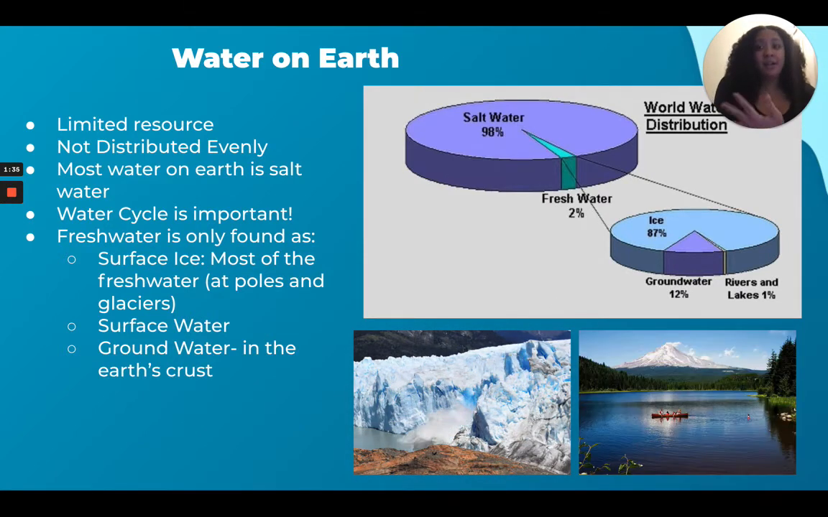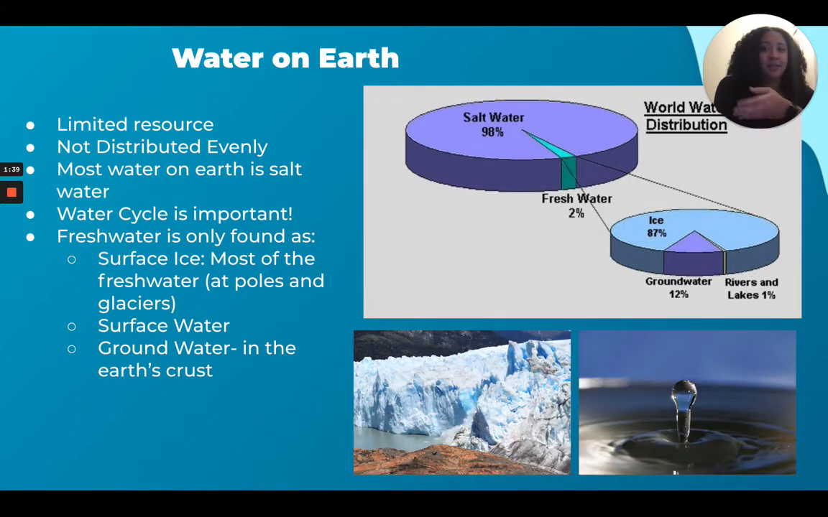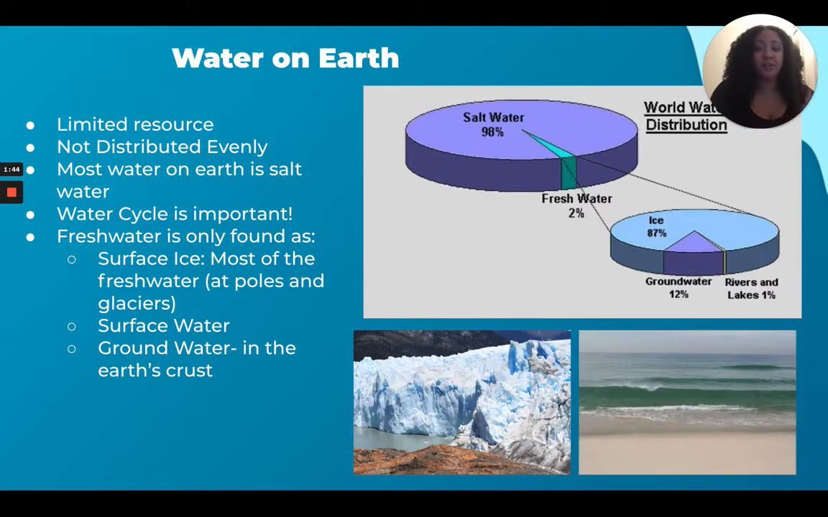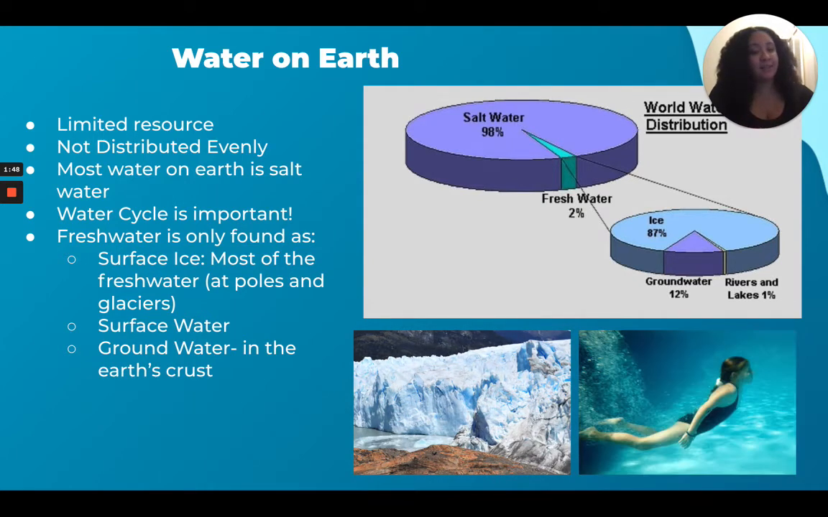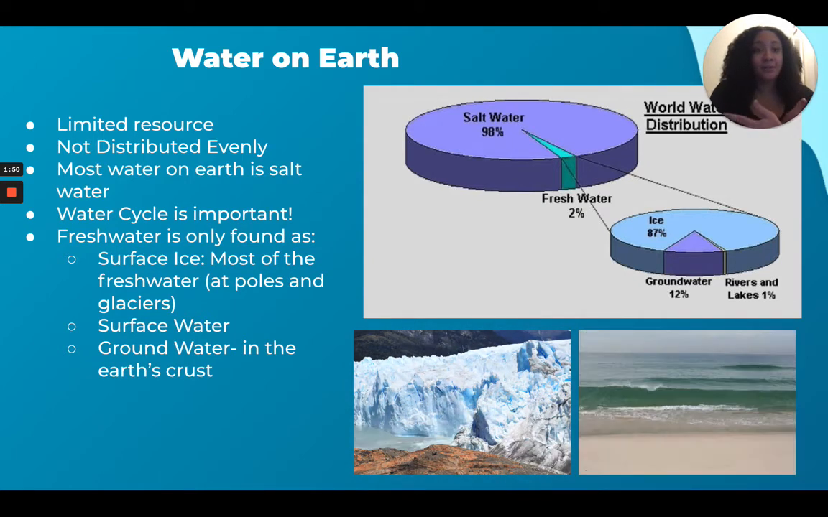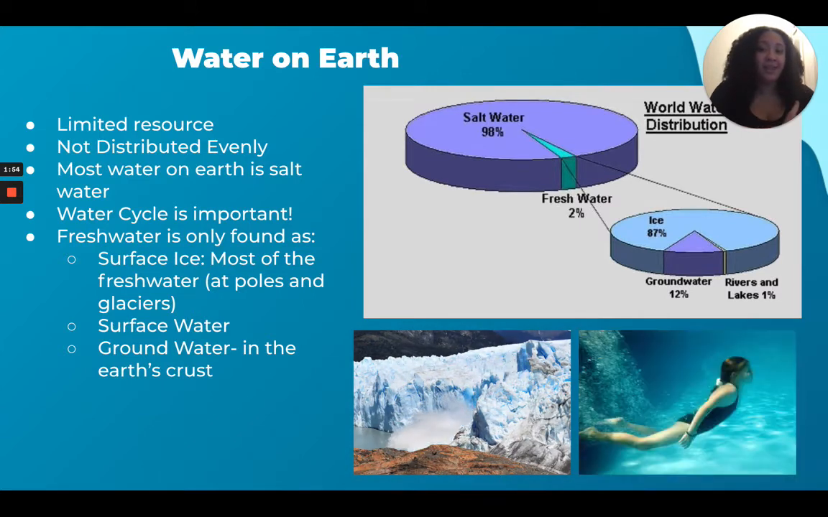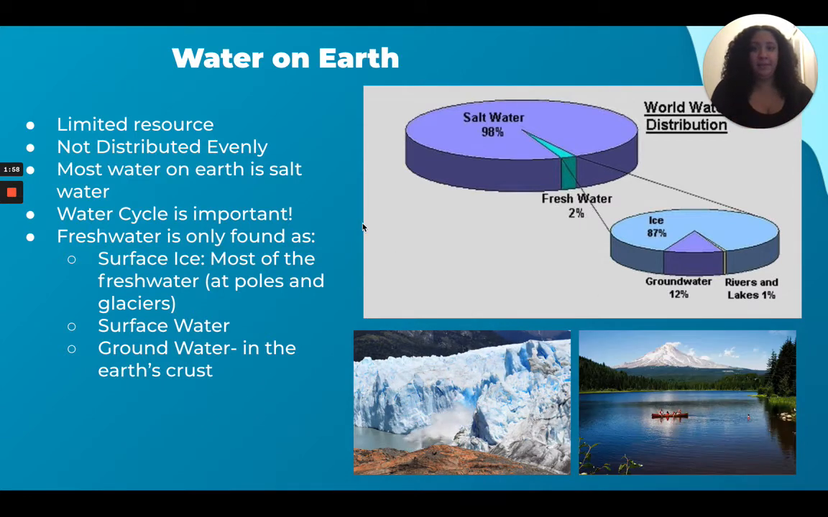Again, fresh water is only found as surface ice. Again, it's mostly at the poles and in the glaciers. That's most of the fresh water. And then it's found in surface water, so like the rivers, the lakes, ponds, swamps, all of those things are surface water. And then groundwater, so it's in the Earth's crust. Okay.